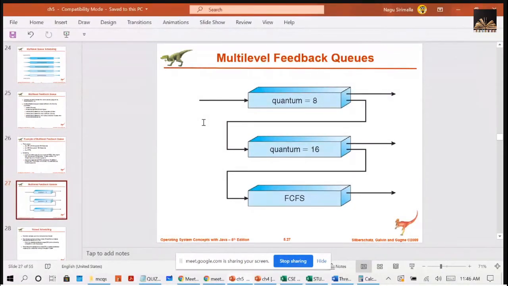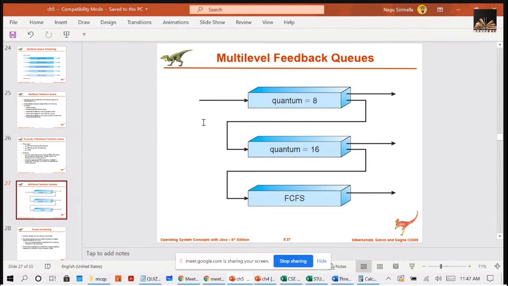For that process, a time quantum of 8 will be given initially. Then within the time quantum 8, if the process is unable to complete, it will be added at the end of Q1.